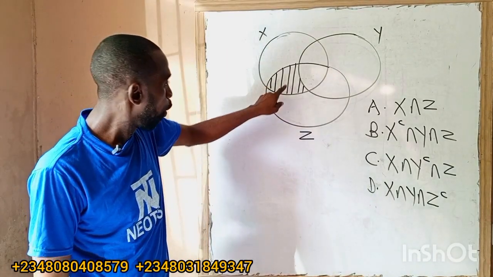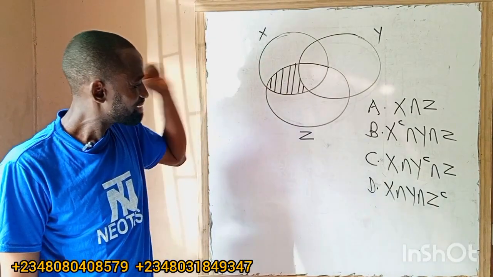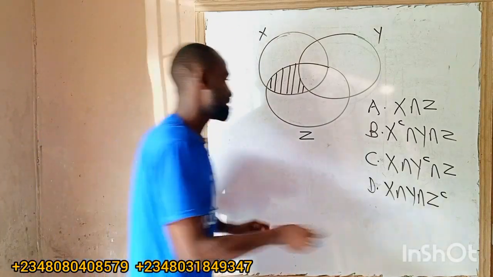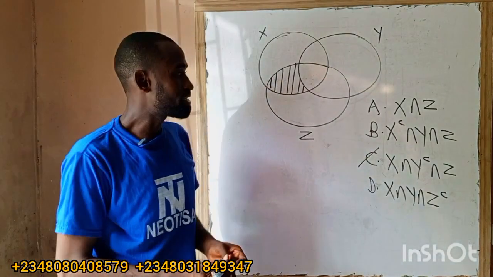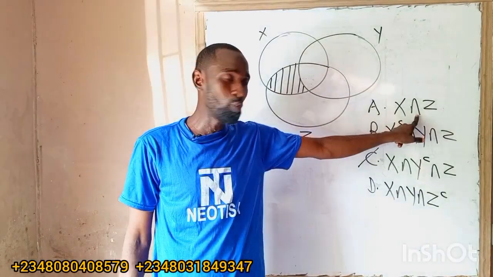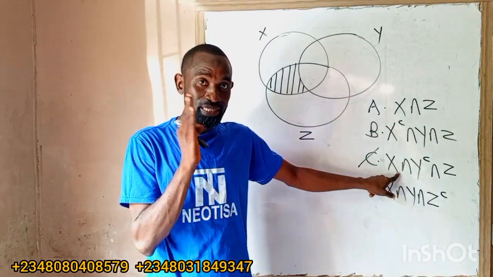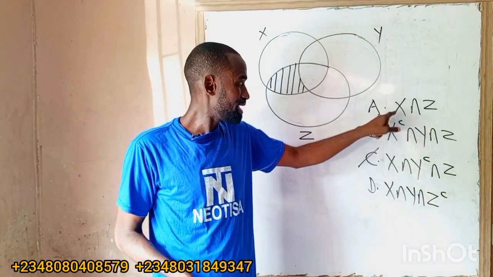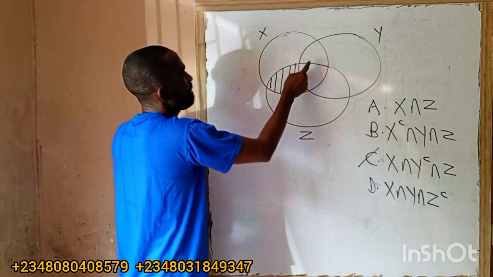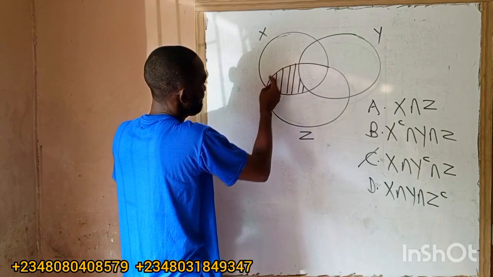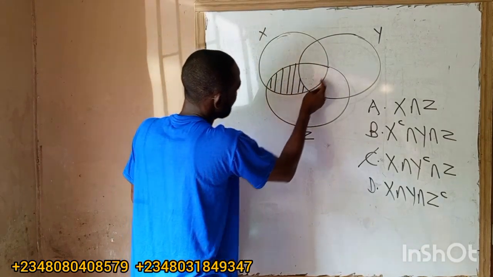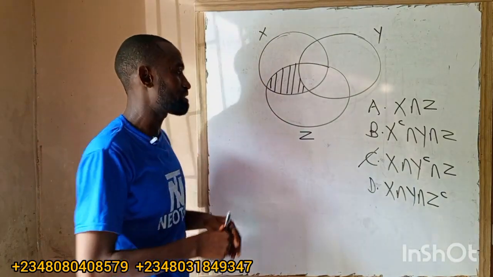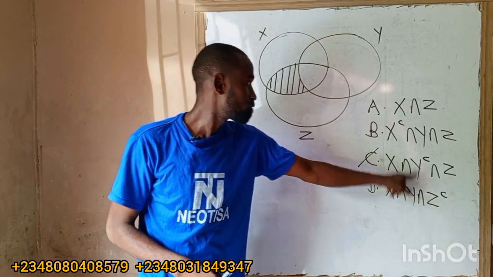X and Z only. So this one is X and Z though. Don't go and mix this one up. This is X and Z only, because we're going to prime Y to become only. We'll prime the third one. This one is X and Z. Everything here is X and Z. I think I've explained that. X and Z only.